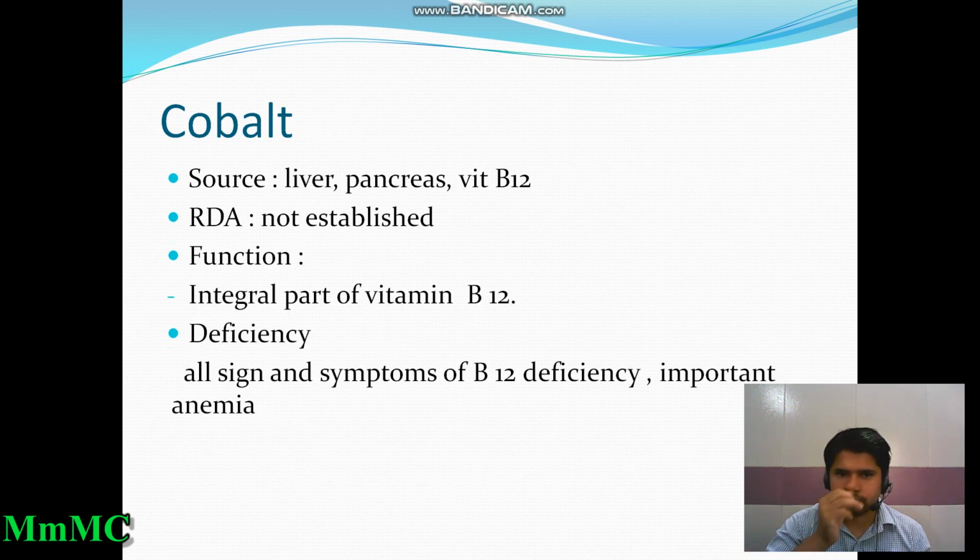Cobalt. Sources of cobalt are liver, pancreas, and vitamin B12. The recommended dietary allowance of cobalt is not established till now. The function is that it is an integral part of vitamin B12. The deficiency of cobalt will ultimately cause the symptoms of vitamin B12 deficiency, and it will ultimately cause anemia.